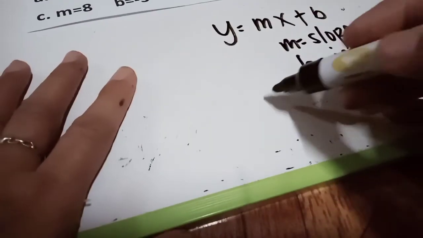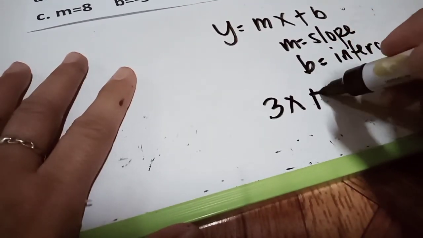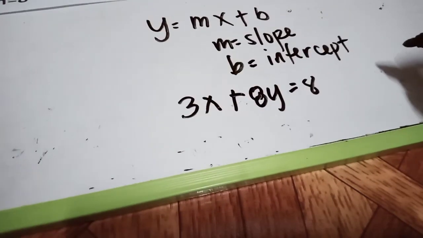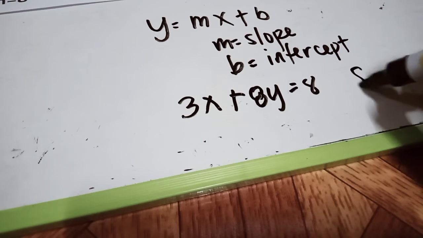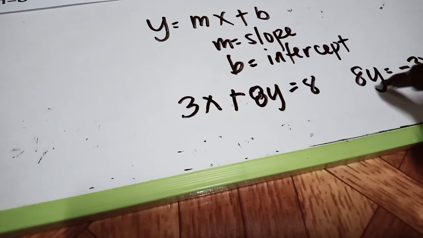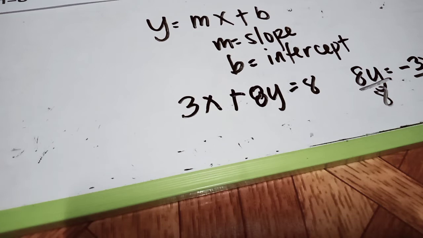Okay, so we have 3x plus 8y is equals to 8. And then we have 8y is equals to negative 3x plus 8. So we need to divide by 8, divided by 8, divided by 8 again. So automatically,